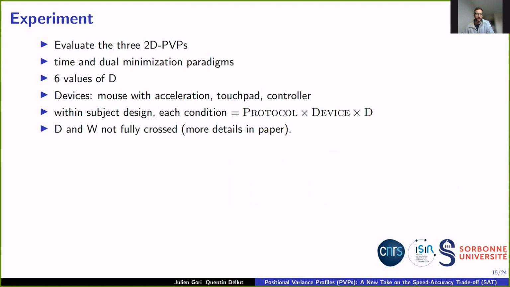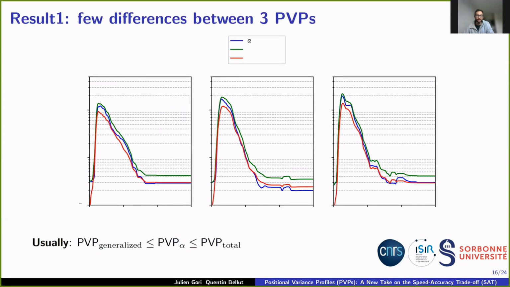We then performed an experiment to evaluate the three PVPs on the time and dual minimization paradigms with three different devices, a mouse with acceleration, touchpad, and a controller, and 6 different values of D. Because we had a within subject design, to keep experiment duration low, we did not fully cross D and W in the time minimization condition, and there are more details about this in the paper.